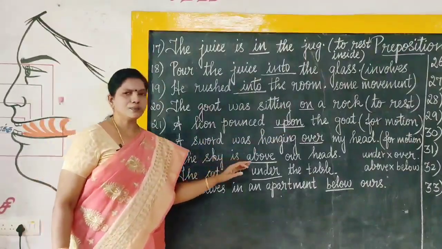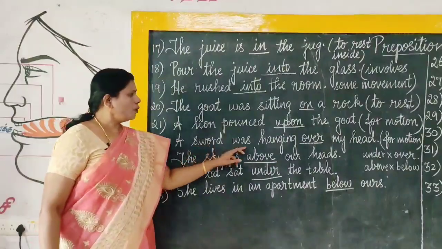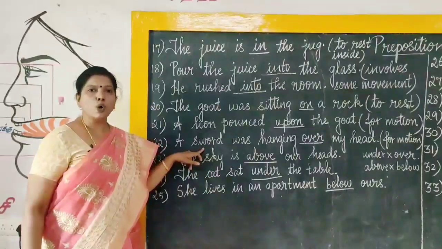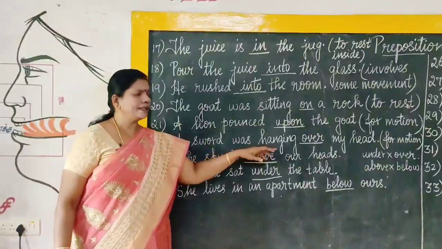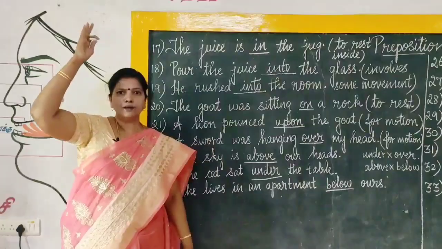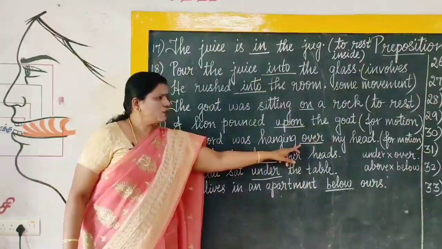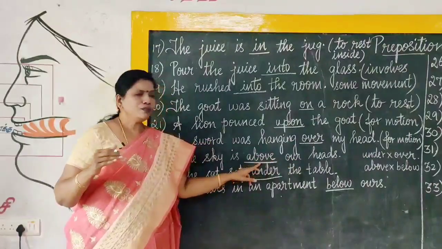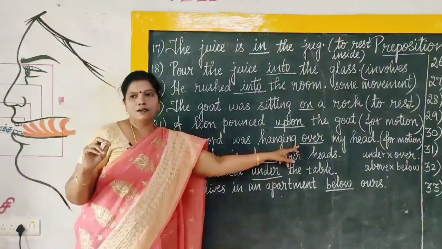Now, we are going to see the difference between over and above. A sword was this one. The pronunciation of SWORD is not sword. It is sword. W is silent. So, a sword was hanging over my head. Over and above both refer to a vertical height only. But the difference is when we use the preposition over, some movement is involved, but no movement for above. It is static and this one is dynamic.